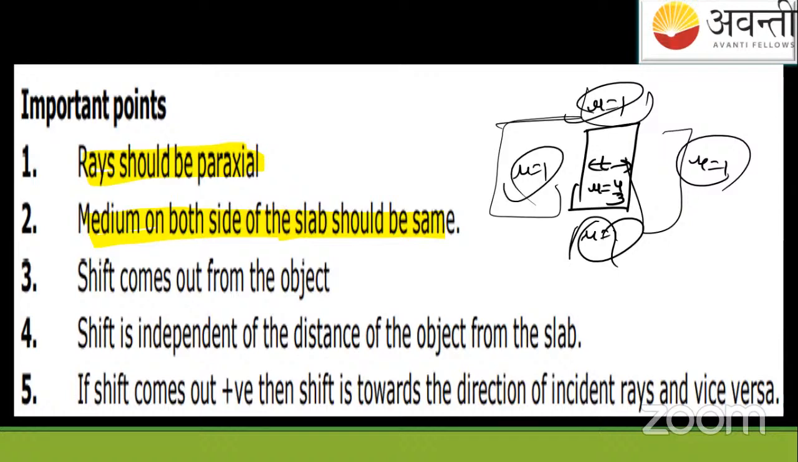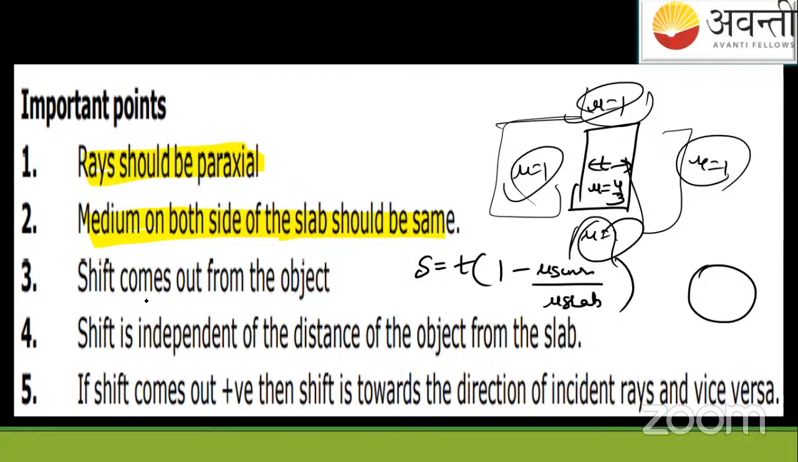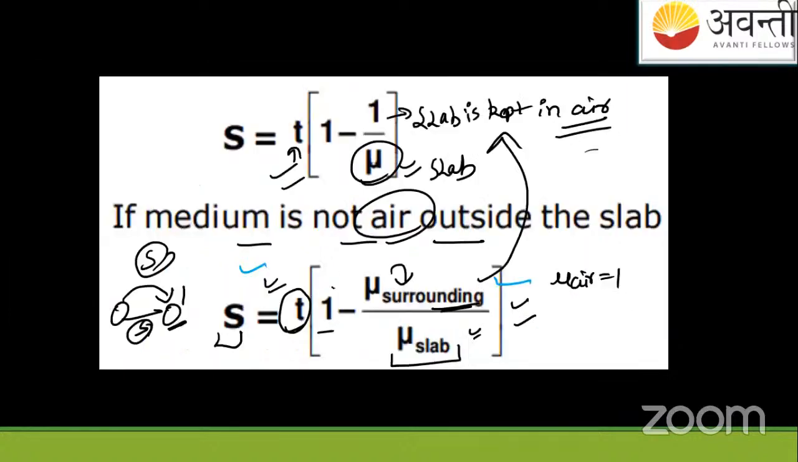That's not a way we'll solve this. I mean, this theory we haven't studied. So this formula of the shift, T times 1 minus mu of surrounding, which is the same in all 4 directions, upon mu of slab. The shift comes out from the object, which you can see yourself. When the slab was here and the object is here, it gets shifted like this, so it comes out from the object. If the shift is positive, then it is towards the direction of the incident rays, and vice versa. So now here also we'll put the sign convention. Let me explain this on the slide.